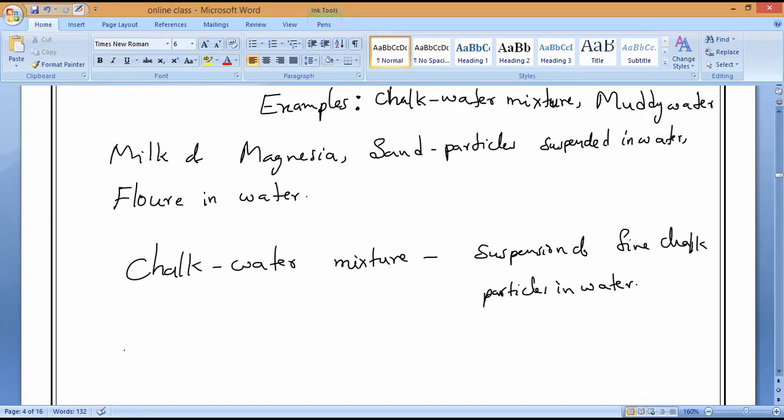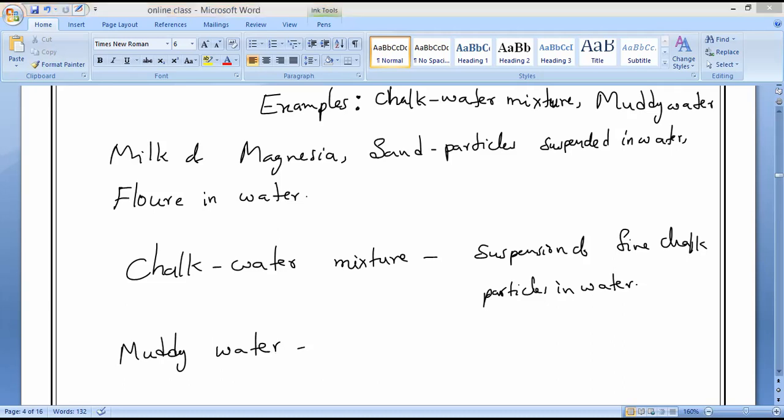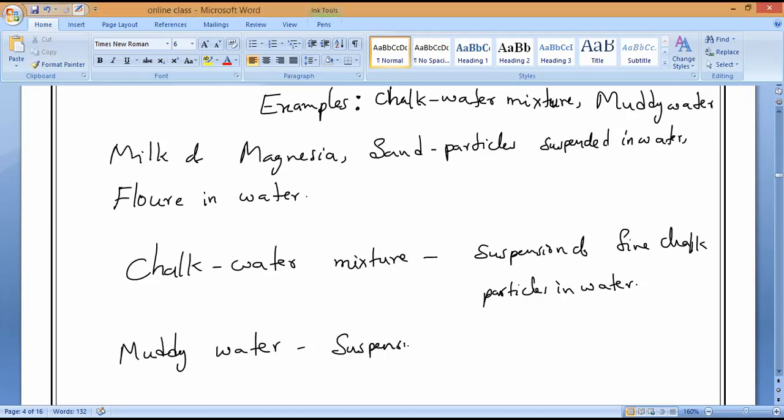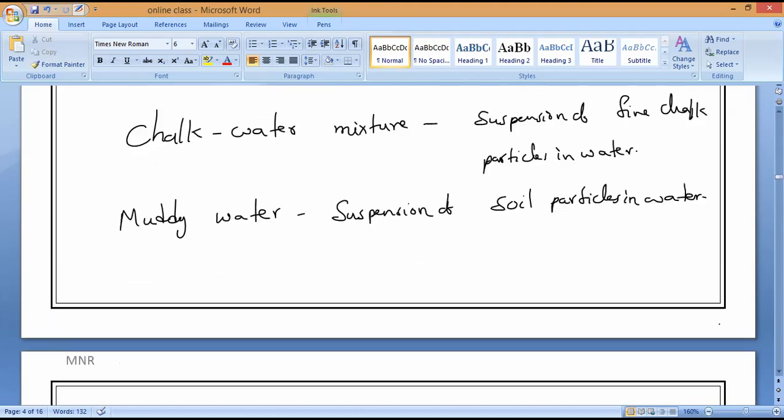Next, muddy water. Who is the suspension in muddy water? Suspension of soil. Muddy means soil only, correct. Suspension of soil particles in water. That is what you have to answer. You have to tell me suspension of soil particles in water.